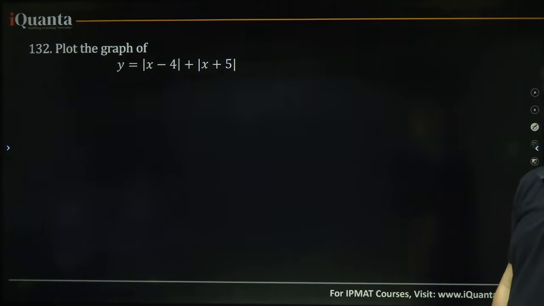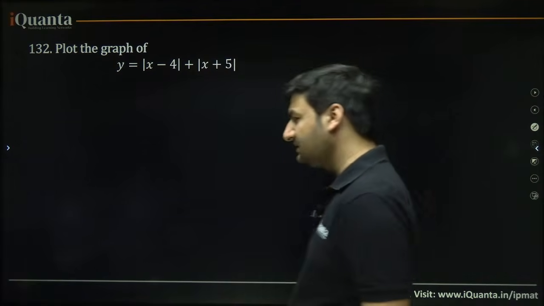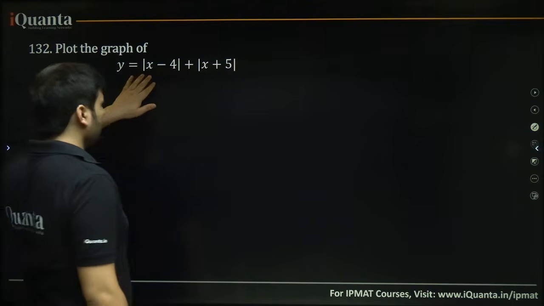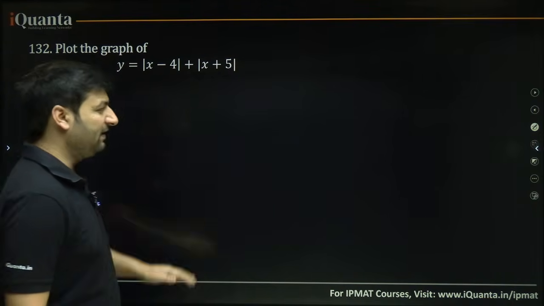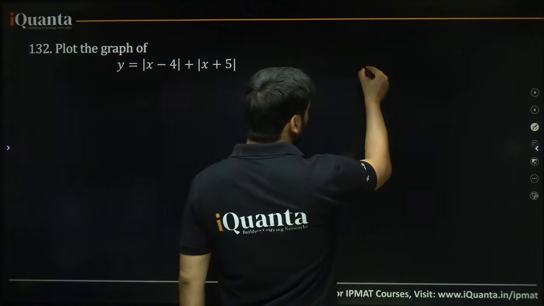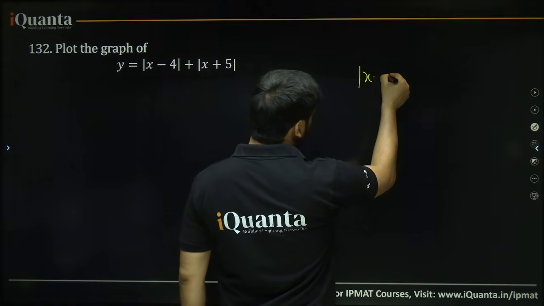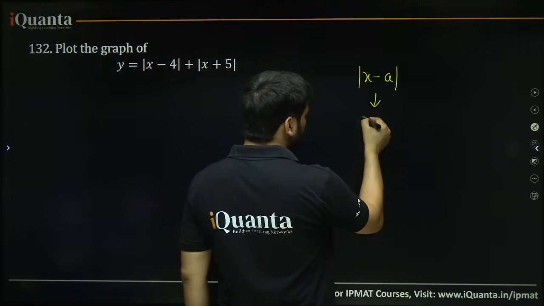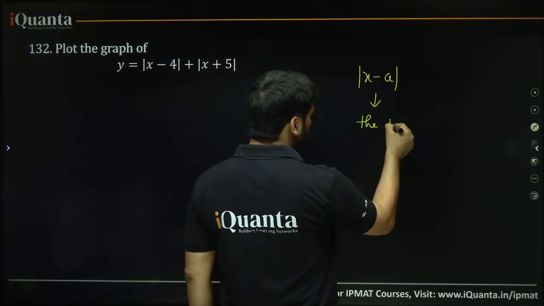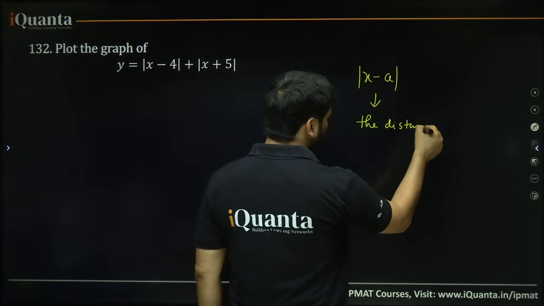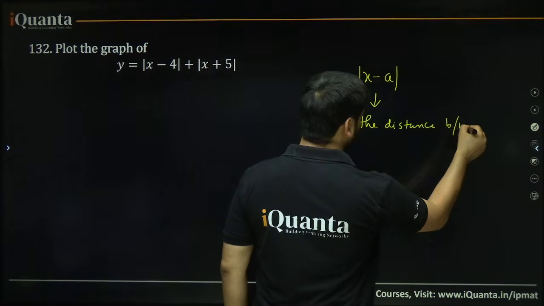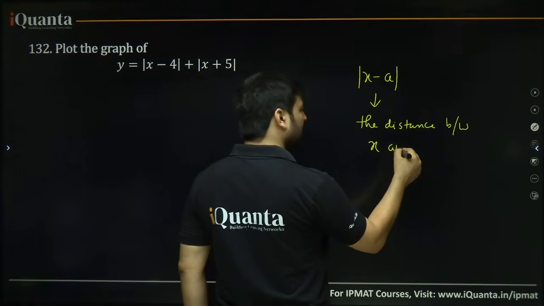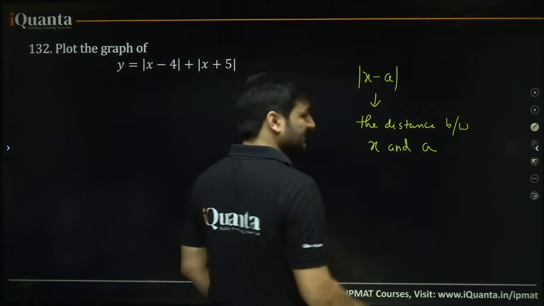Plot the graph of, see, this is mod x minus 4 plus mod x plus 5. Whenever you read something like mod x minus a, what does this mean? This means the distance between x and a.